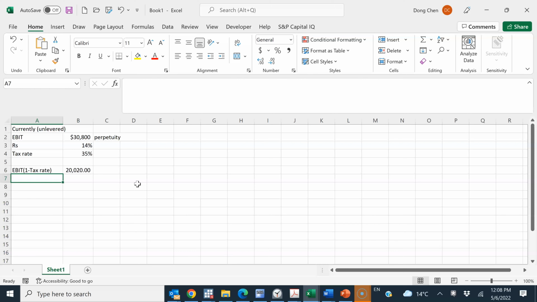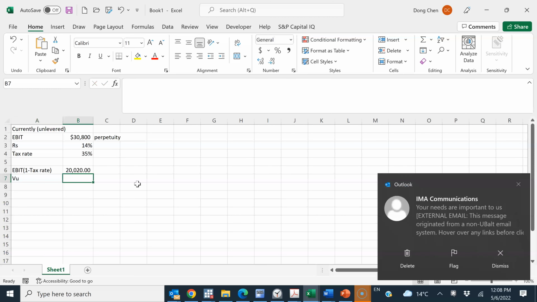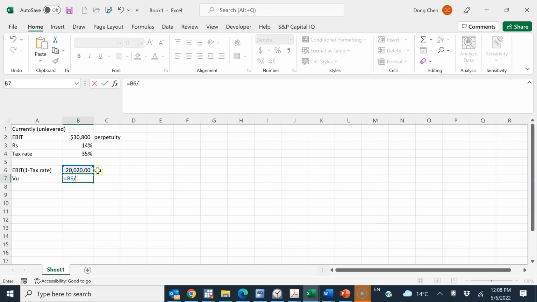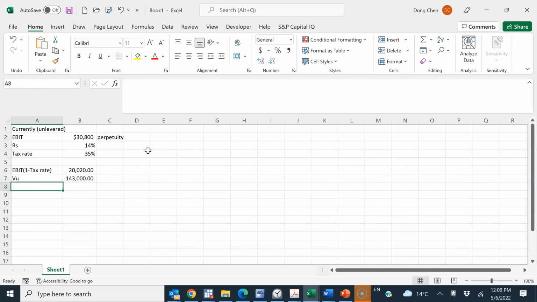And since this is a perpetuity, we can use the present value of the perpetuity formula, which is the annual cash flow divided by the discount rate. The discount rate here should be the cost of equity. So hence VU, the unlevered firm value, should equal after-tax EBIT divided by the cost of equity. That basically will be the answer for our first part of the question.